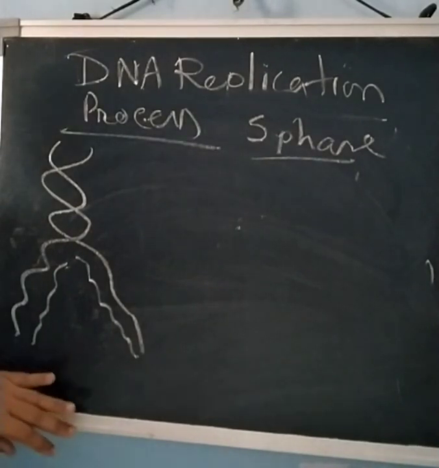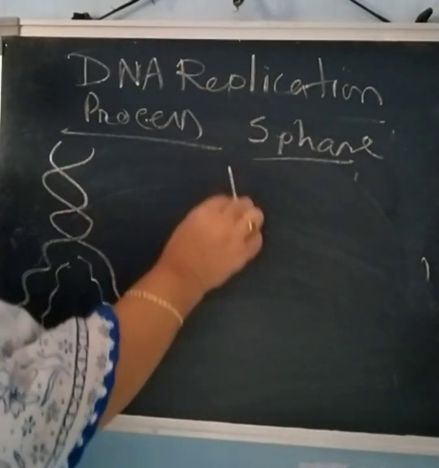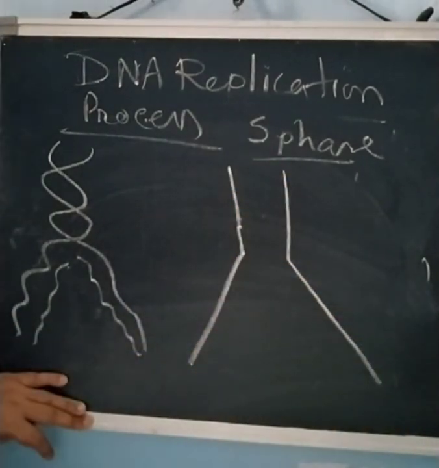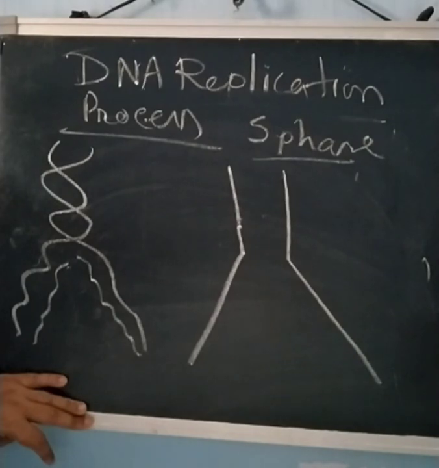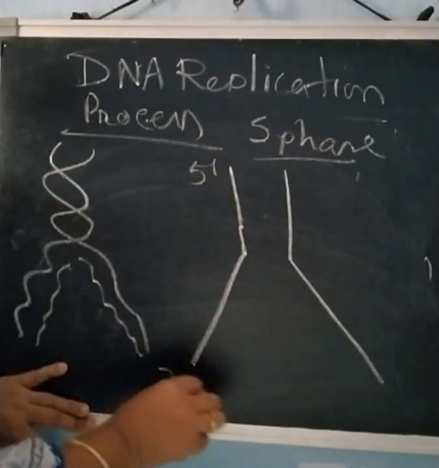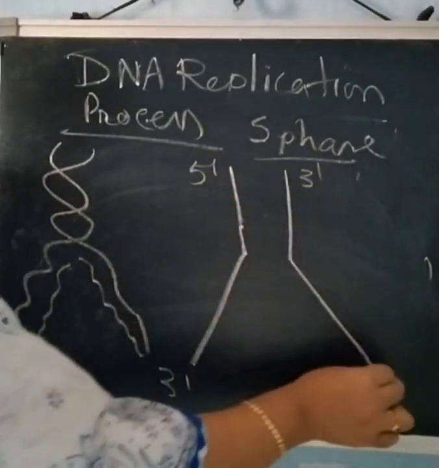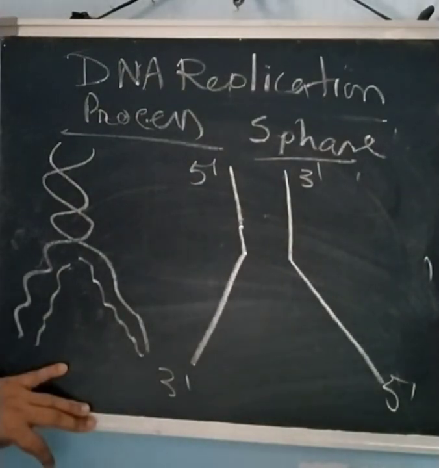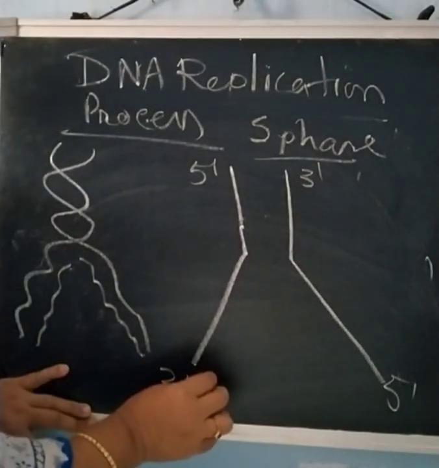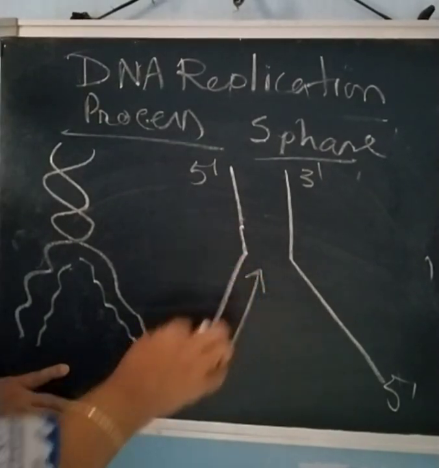Now if you draw it in a Y-shaped form, I will explain. This is the Y-shaped structure that is formed during DNA replication, and you know that DNA has polarity. So this is 3' to 5' and 5' to 3'. So this is anti-parallel, and DNA replication always occurs first on this strand.